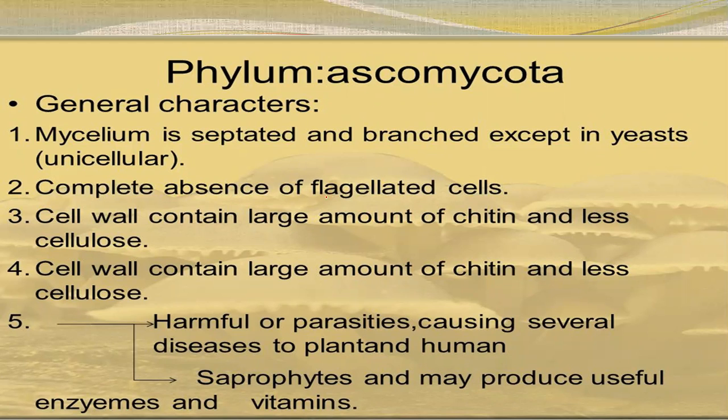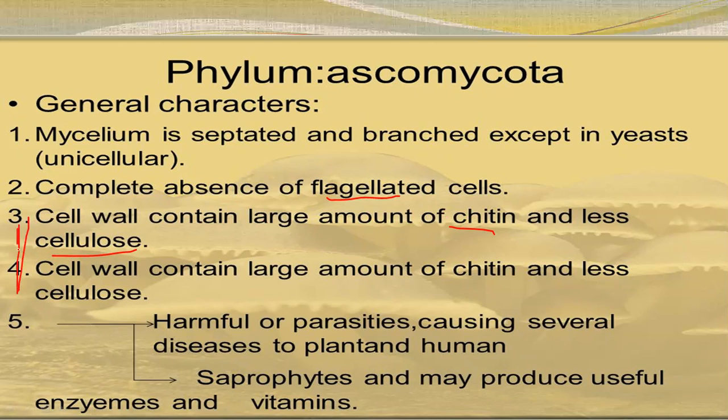There is complete absence of flagellated cells. There are no flagellated cells in any period of the life cycle. The cell wall contains a large amount of chitin, but some cellulose is also present.